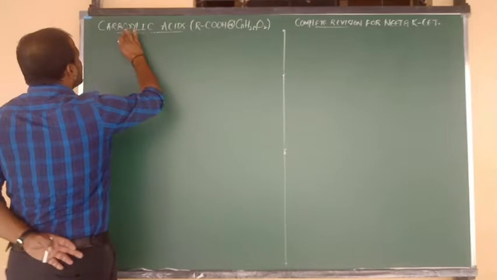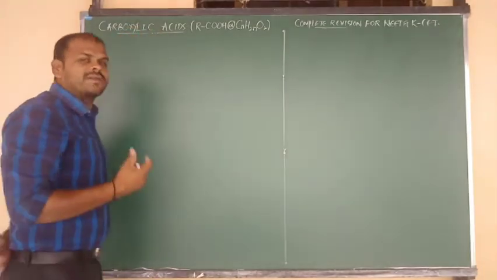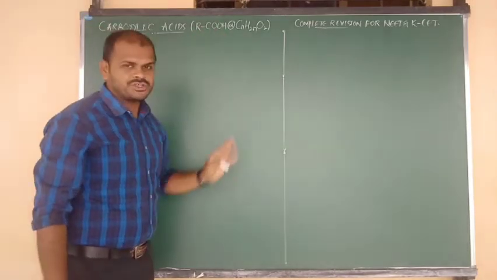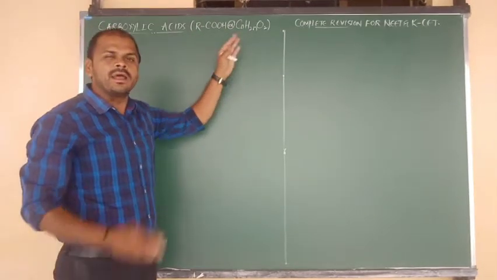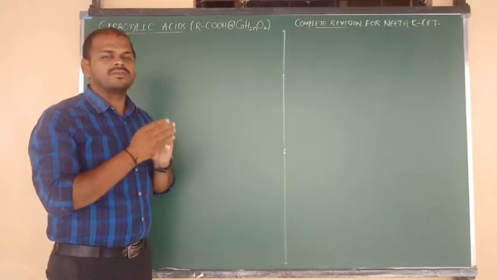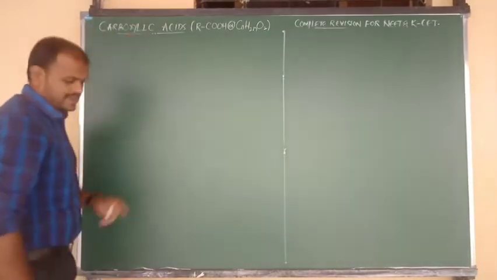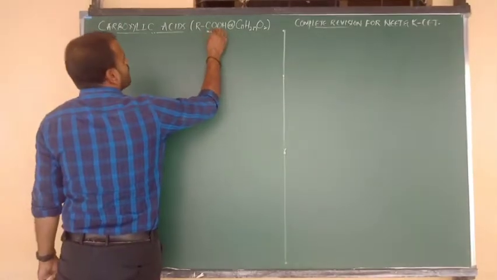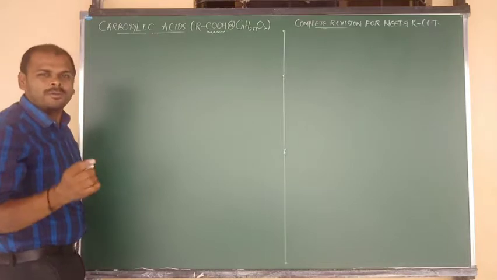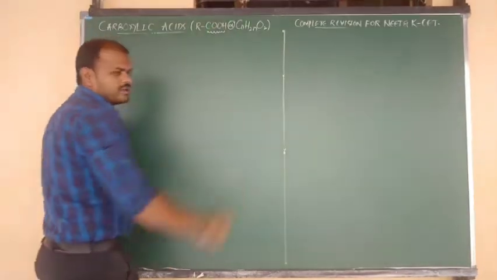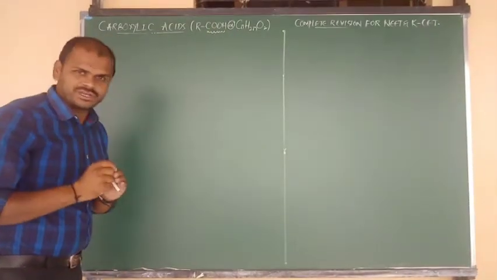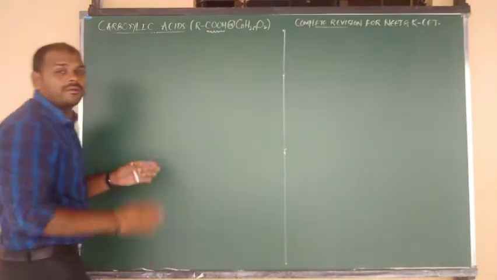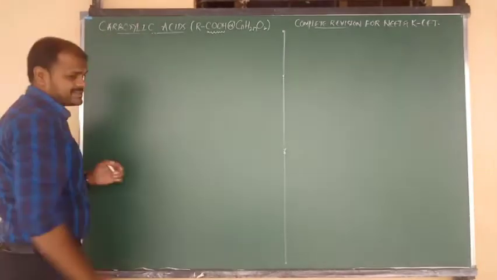Yes. Carboxylic acids. So what is the general formula of carboxylic acids? R-COOH, and also we can say CnH2nO2. So these are the formulas of carboxylic acids. The organic compounds which have the carboxyl functional group. What is meant by carboxyl? COOH. This is a carboxyl functional group. So the organic compounds with the carboxyl functional group are known as carboxylic acids.